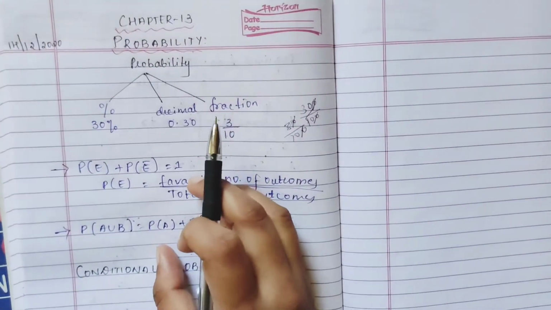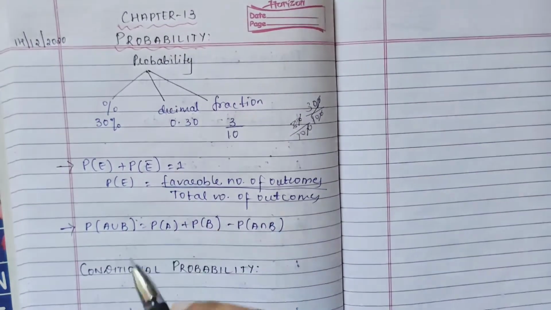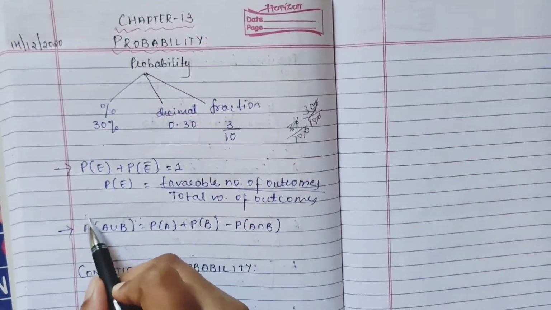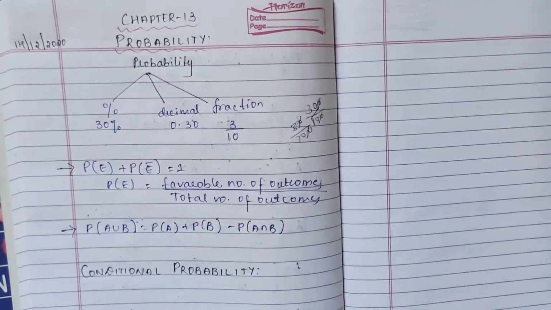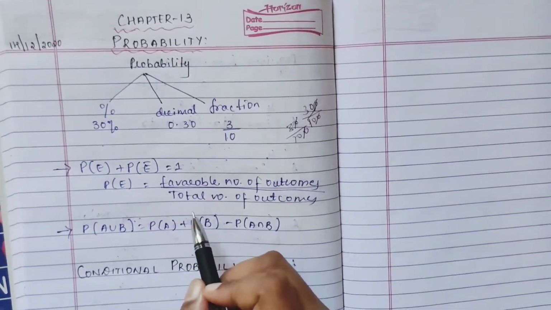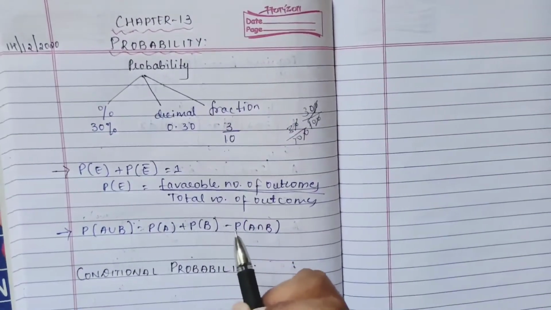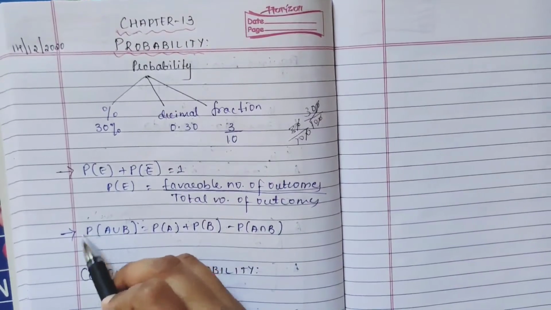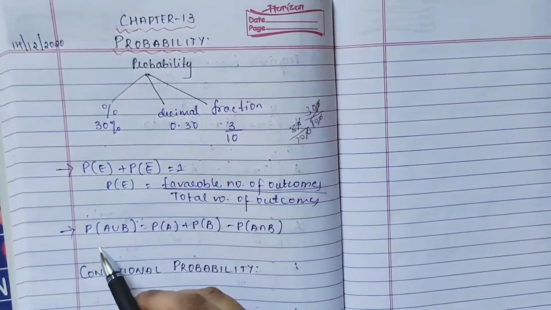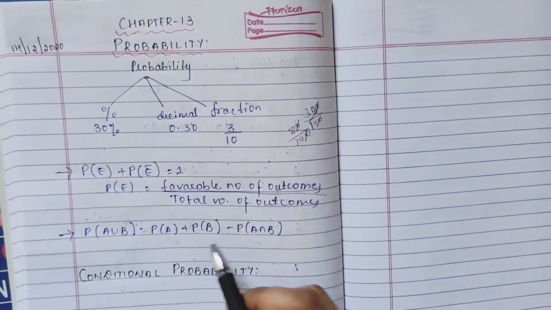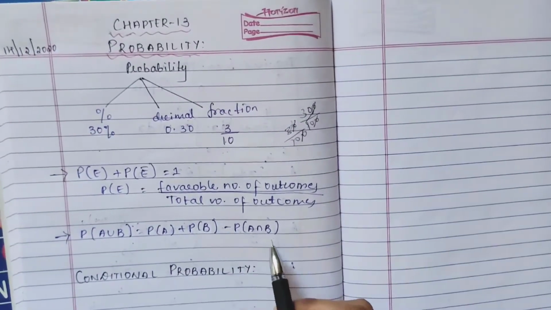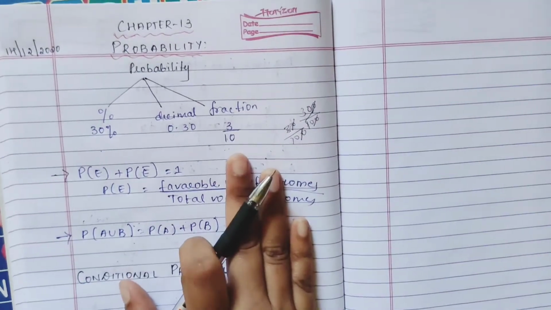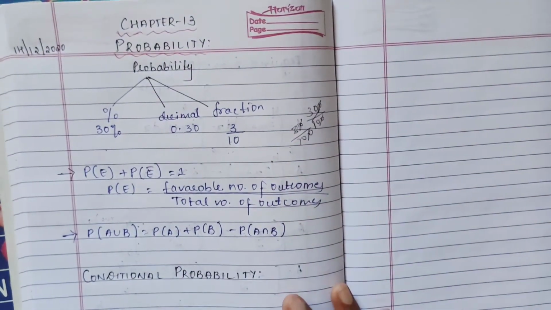Then in probability you are going to use some forms from your sets too. In sets you have read, right, in your first year, n of A union B is equal to n of A plus n of B minus n of A intersection B. The same way, the n is just replaced by P. P means probability. So P of A union B is equal to P of A plus P of B minus P of A intersection B. This is the basic part you already knew, but still we have gone through it.